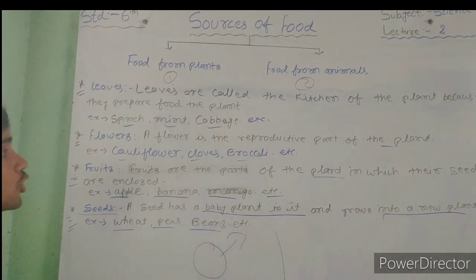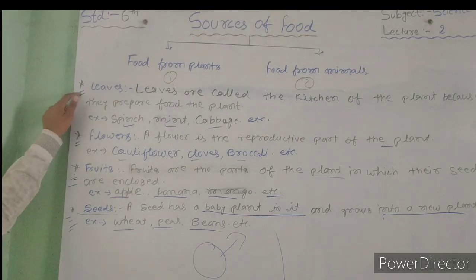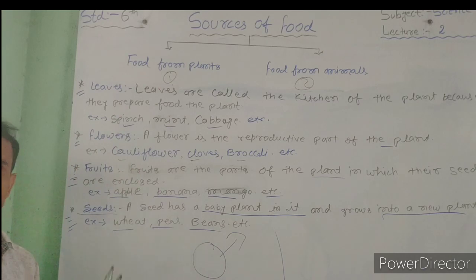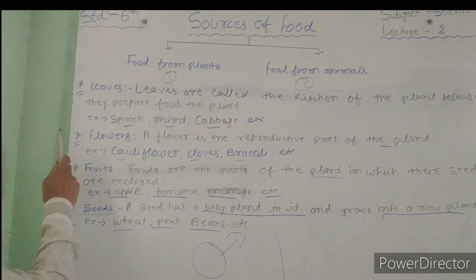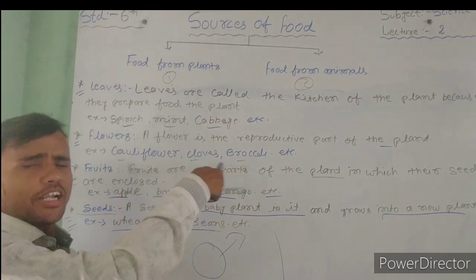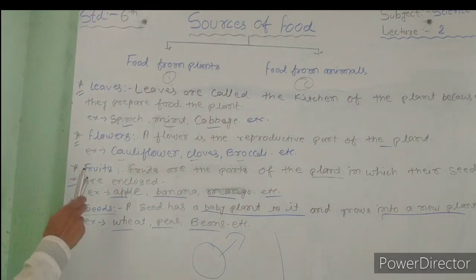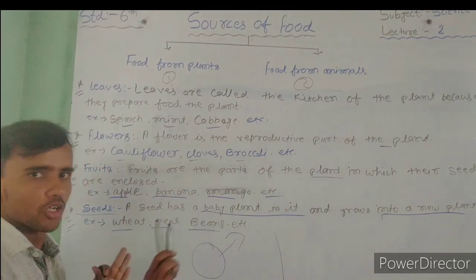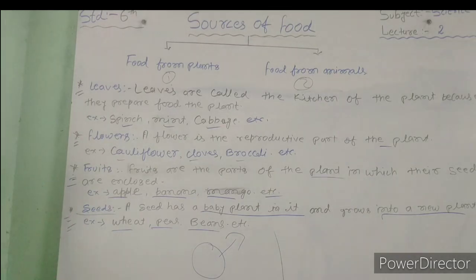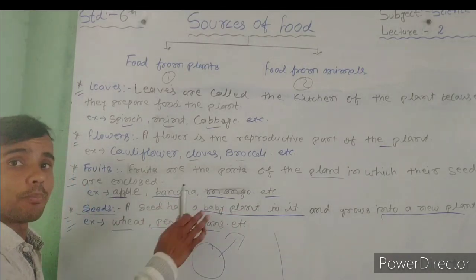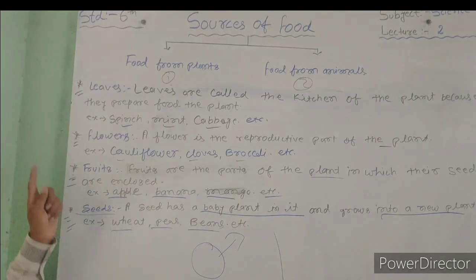Okay, so you also know, my dear students, that's a leaf. Example for leaf: spinach, mint, cabbage, etc. Next, example for flower: cauliflower, cloves, broccoli, etc. Example for fruits: apple, banana, mangoes, etc. Next, seeds: wheat, beans, peas, etc. That's the whole part of the plants.